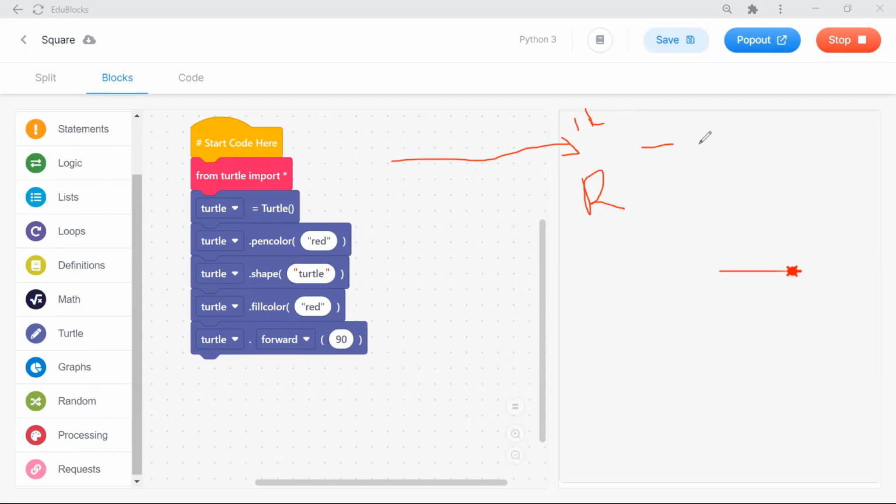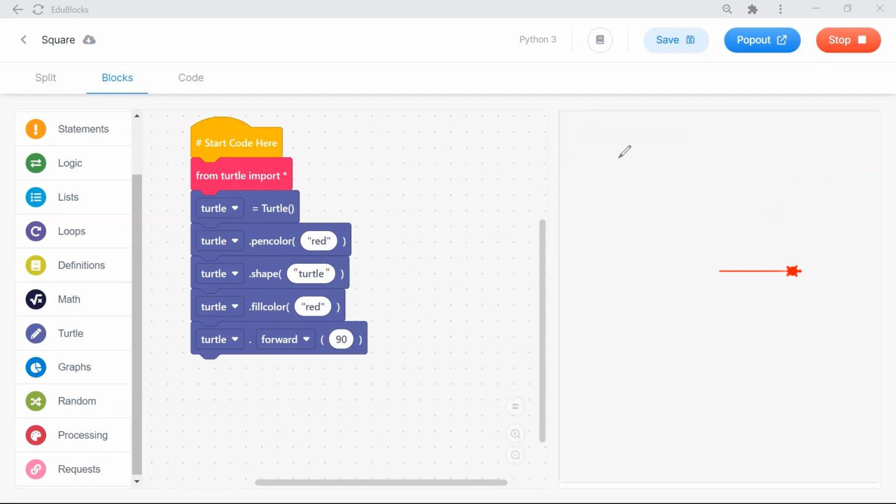So this is my straight line. I want to turn the angle. How much angle do I want to turn? I have to turn 90 degree. If I want to turn like this, what is the degree of this? Can anybody tell what is the degree of this? 45. Very good, 45. So this is the angle.